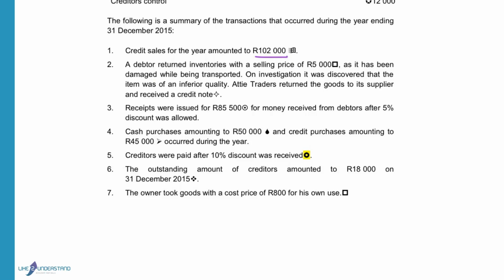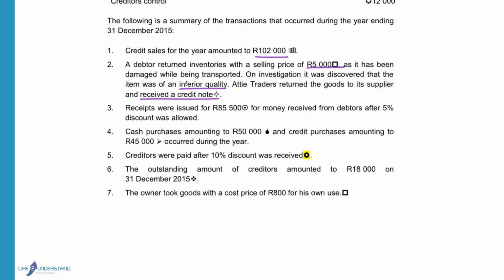A debtor returned inventory with a selling price of 5,000 as it has been damaged while being transported. On investigation, it was discovered that the item was of inferior quality. Ati Traders returned the goods to its supplier and received a credit note. You first have to complete an entry for the returns from the debtor to indicate that the debtor owes less money and that your income will reduce because these goods are not sold anymore.